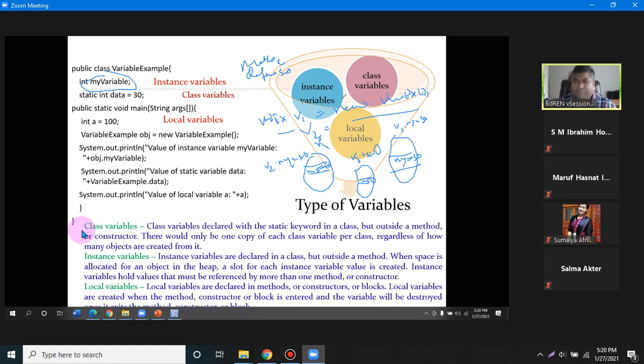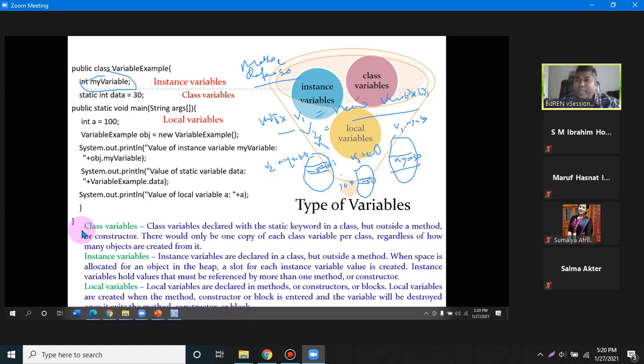Don't forget about the local variable. Instance variables are inside the object, but class variables, or static variables, are outside. They are shared by everyone, and only one allocation happens. How many instances you create doesn't matter: 1,000, 100, thousands, but this one exists only once. But an instance variable is created every time an object is created. So that's the difference between class variable and instance variable.